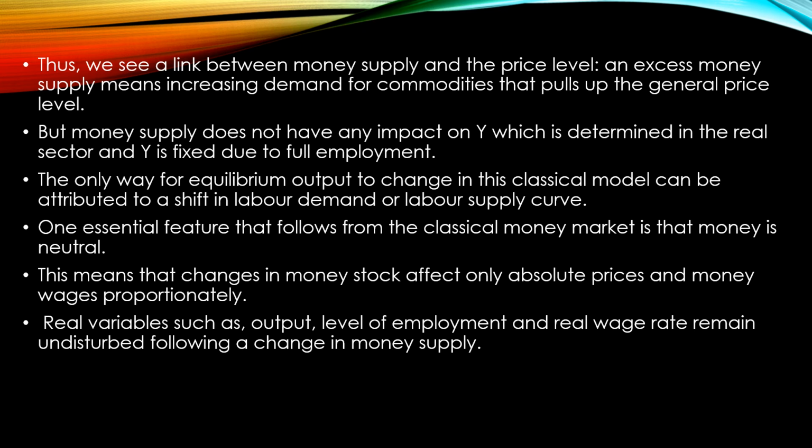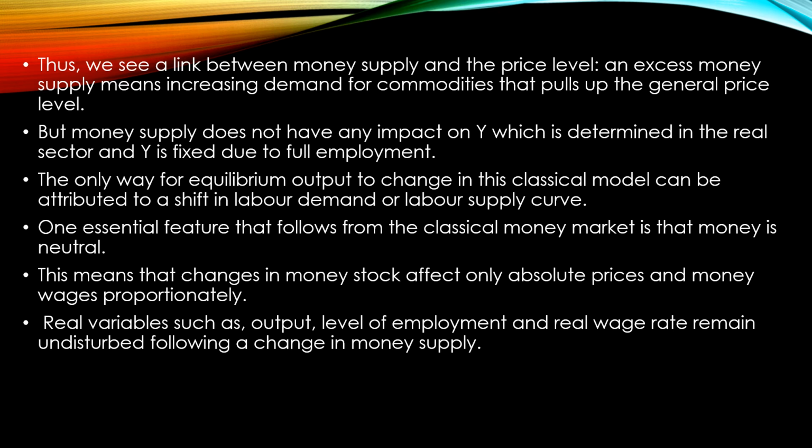And why is output fixed? Especially due to full employment. We are employing the fully employed labor force and we are producing the full employment output. So we cannot make any changes in the output in the economy, at least in the case of short run. Now, the only way for equilibrium output to change in the classical model can be attributed to a shift in the demand curve for labor or the labor supply curve.